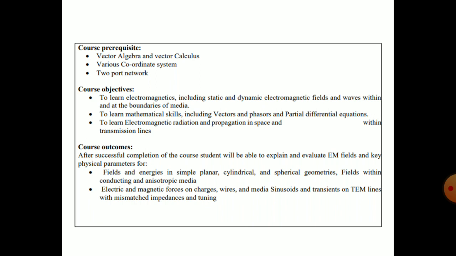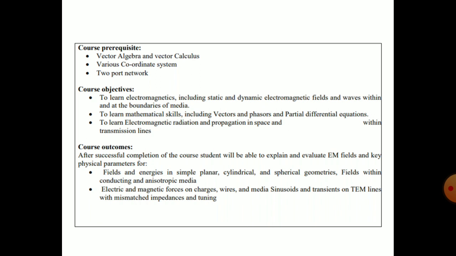You should know these, because in electromagnetic engineering you will require different parameters to give a detailed idea about the subject.